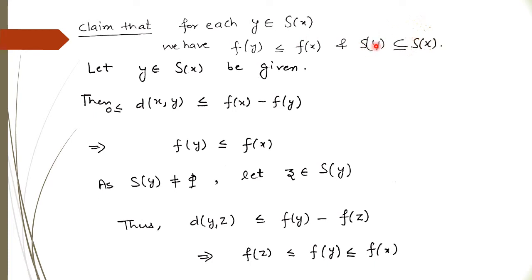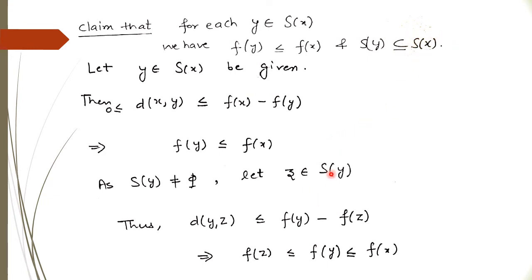Further we want to show that S(y) is a subset of S(x). Now S(y) is non-empty, why? Because y itself belongs to this set. So we consider any arbitrary member z of S(y). If this member is also a member of S(x), then we get S(y) is a subset of S(x).